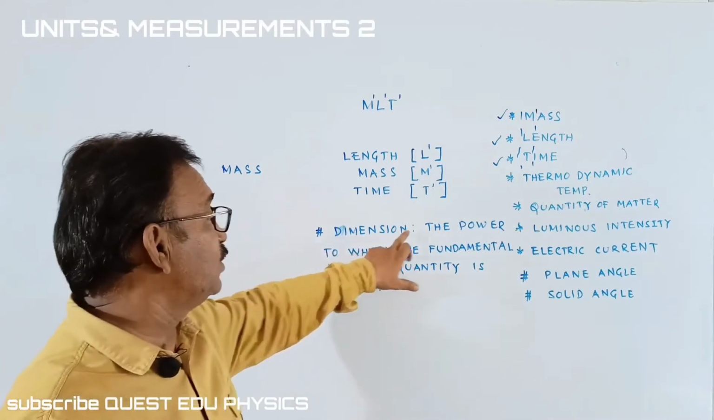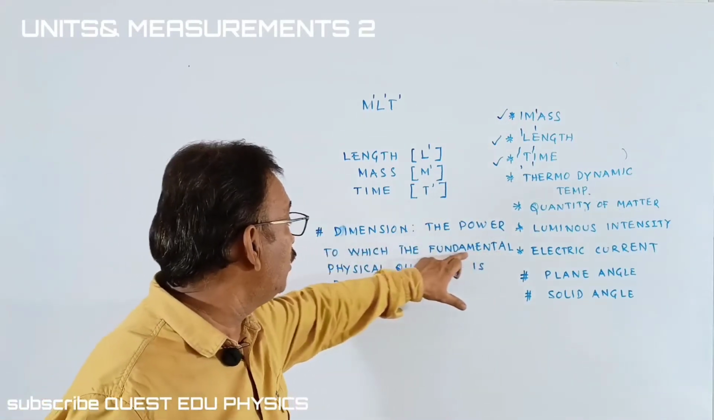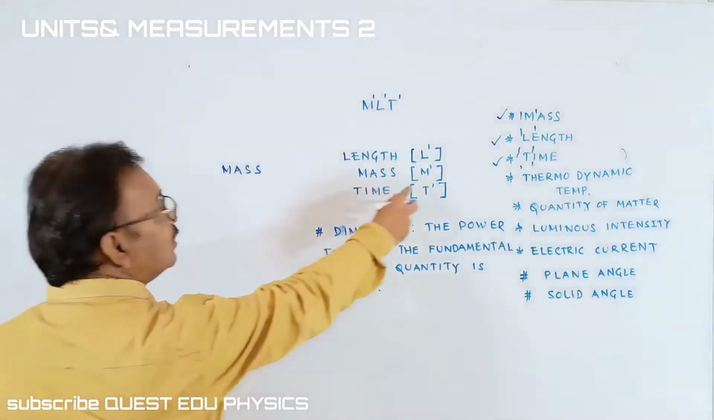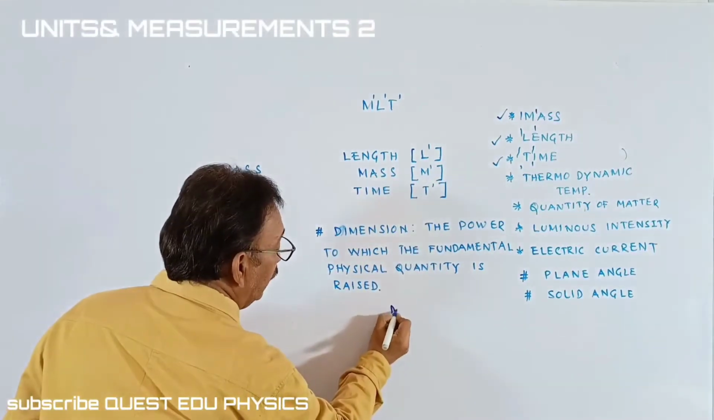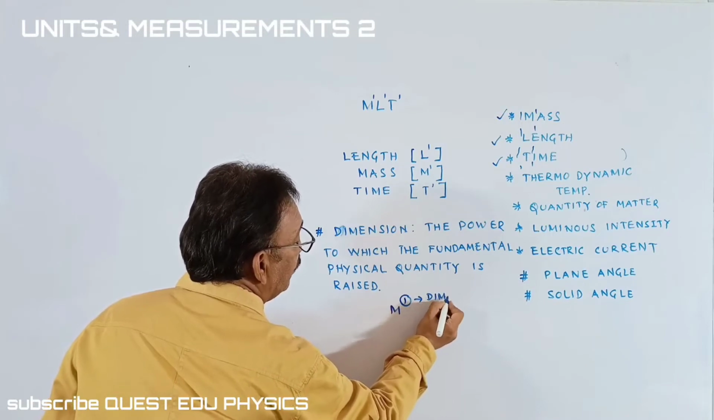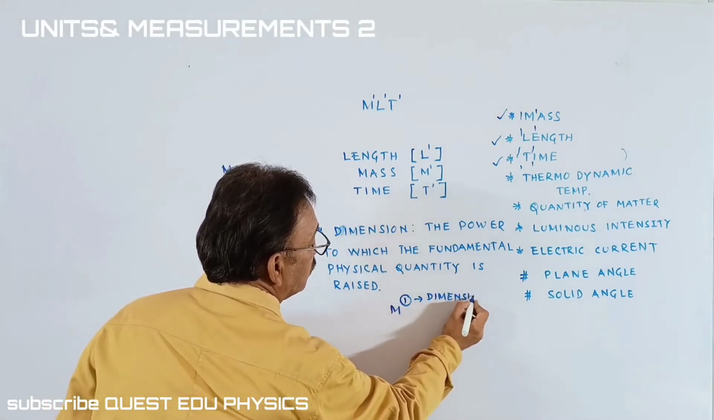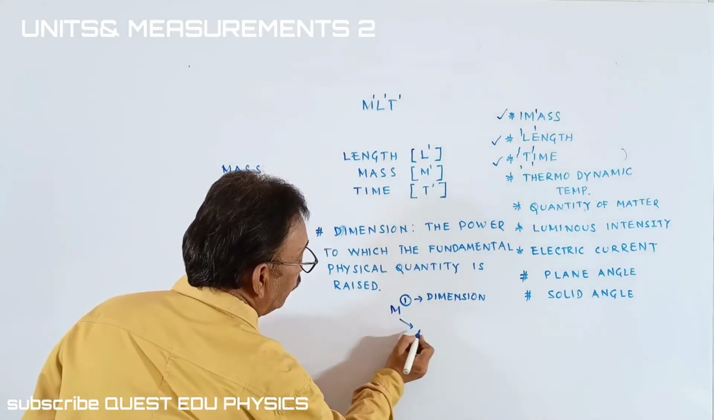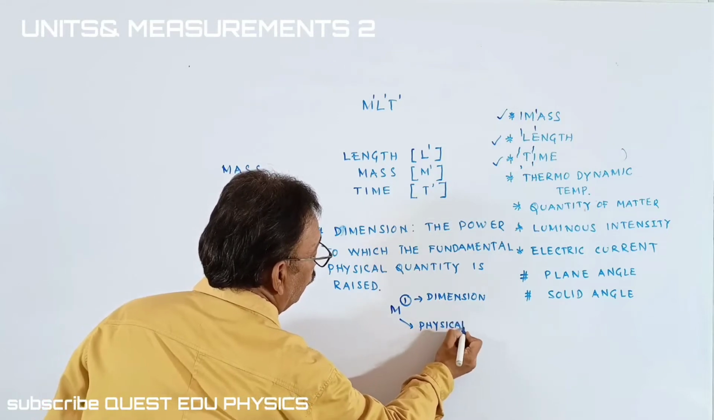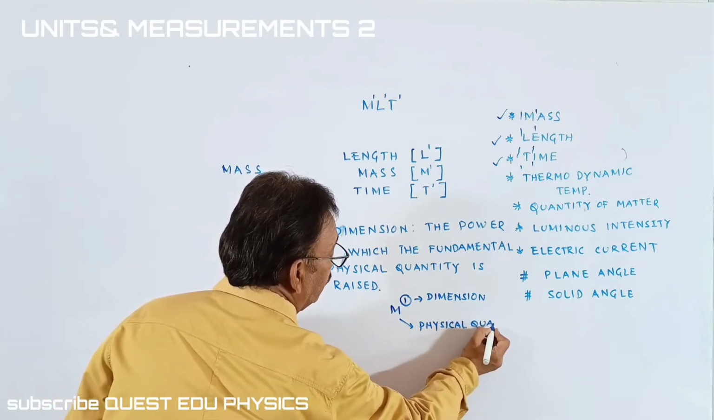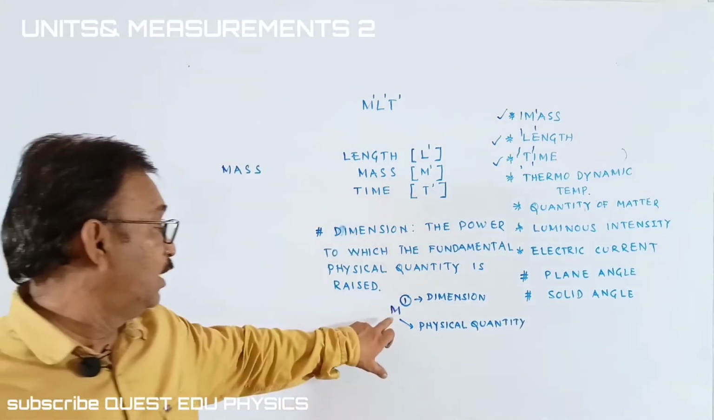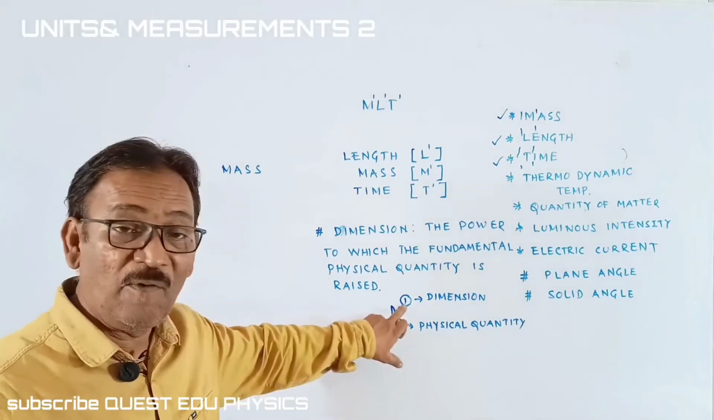Here, what is the dimension? The power to which the fundamental physical quantity is raised. Okay, students. That means what? Mass is written as, I wrote it as M power 1. M power 1. This is the dimension. And this one is the physical quantity. Are you understanding, students? M is the physical quantity, its power is the dimension.